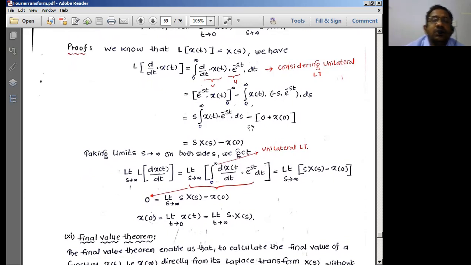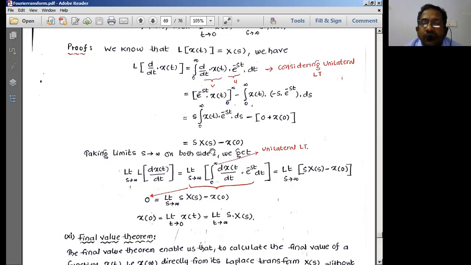Now just look here. Take the second term first. In the second term, I have taken minus s outside, so minus into minus gives plus s into the integral of x of t into e to the power minus st dt. I can write minus of, e to the power minus infinity is 0, and when t is equal to 0, you substitute e to the power minus 0 is 1, so into x of t. Therefore it will be minus x of 0. So the final equation is going to be equal to s into, what is this equation?